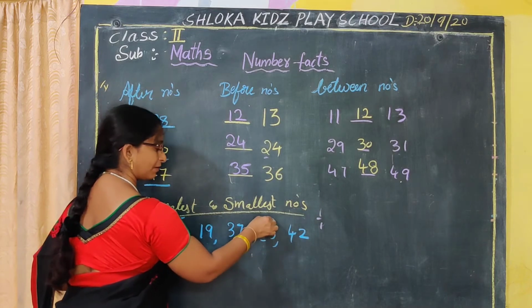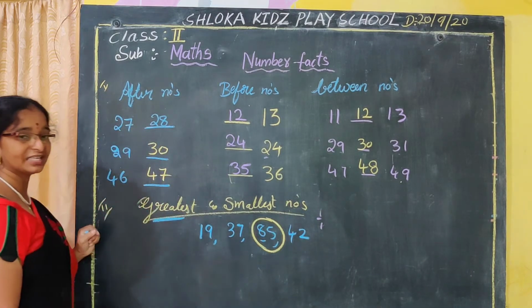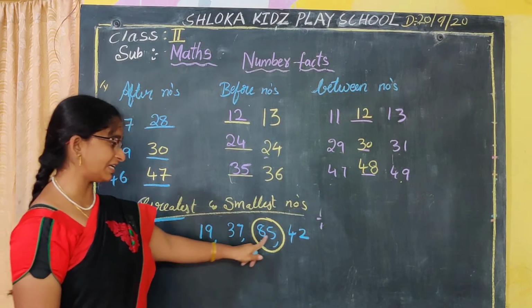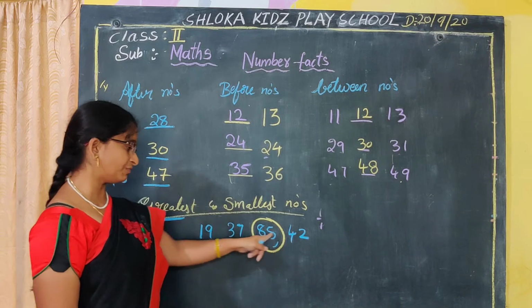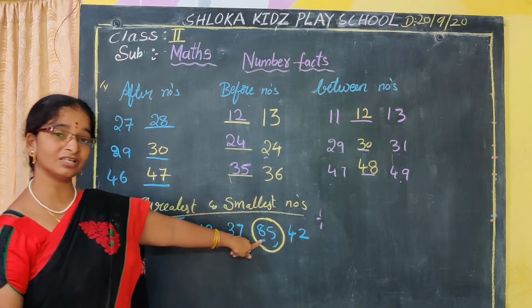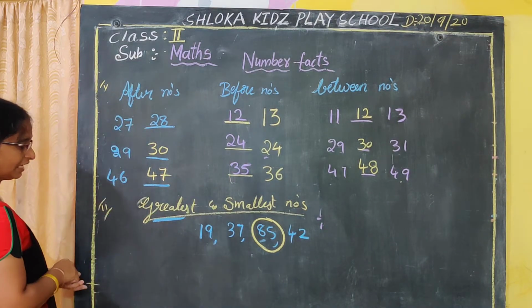Yes, 85 will become the big number. So this is the greatest number. 85 is the greatest number. So 19, 37, 85 and 42. From these numbers, 85 is the greatest number.